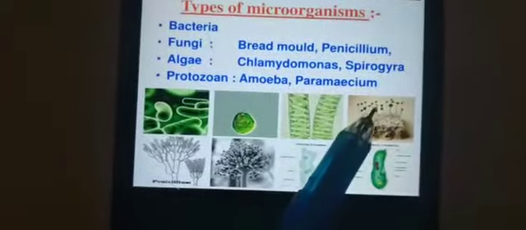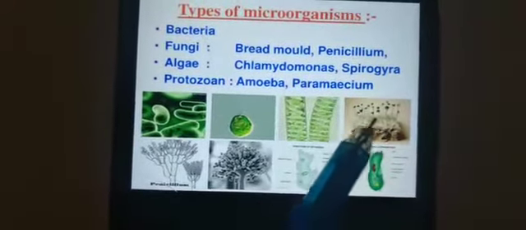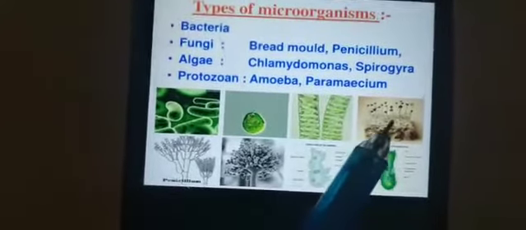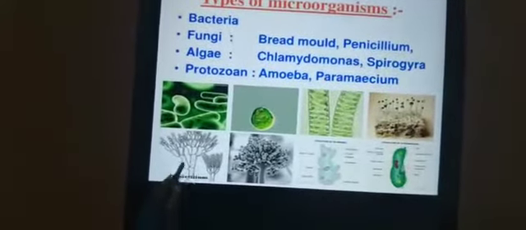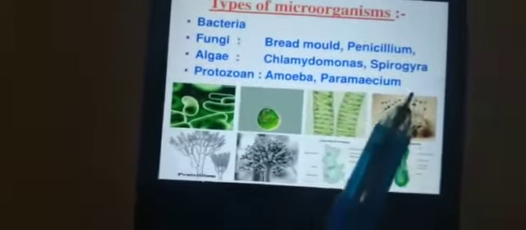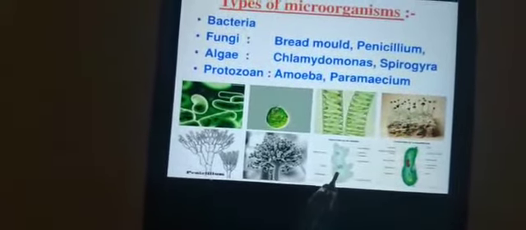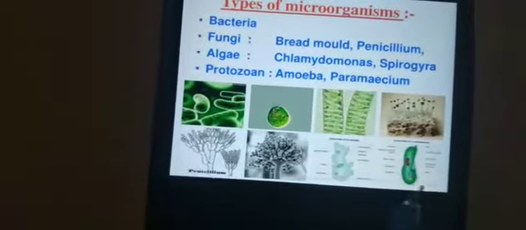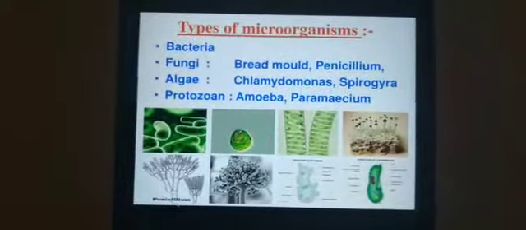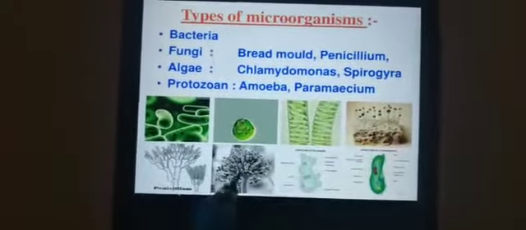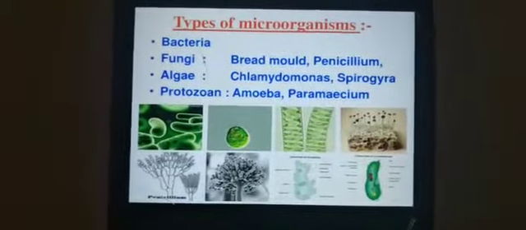Next, these spores, the fungi which grow on the surface of the bread, that is called bread mold. This is Penicillium. Penicillium is an example of a fungus. And here, these protozoans, amoeba and paramecium. So these are the examples of microorganisms: bacteria, algae, fungi and protozoa.